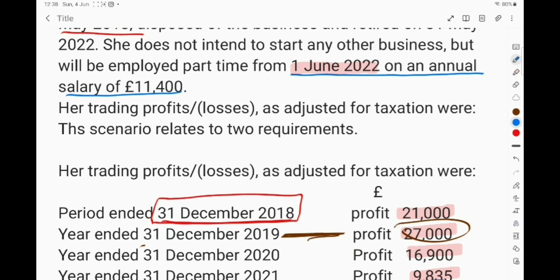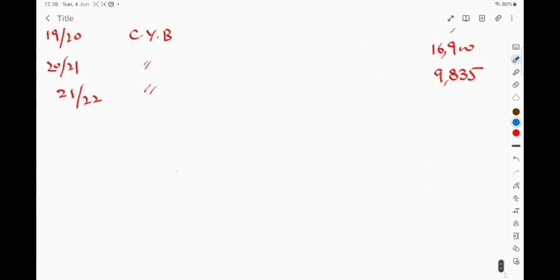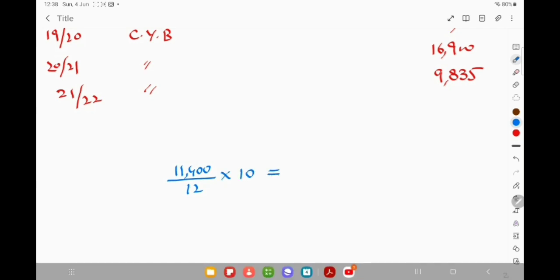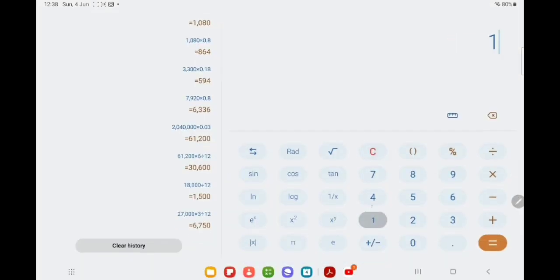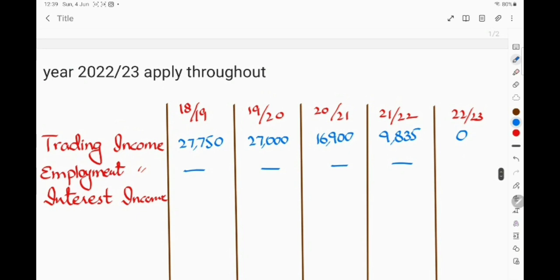So, it is a period of June, July, August, September, October, November, December, January, February, March, a 10 months period. So, if 11,400 is a salary of 12 months, then what is the salary to be recorded for a 10 months period? So, it is 9,500. So, employment income to be recorded here is 9,500.